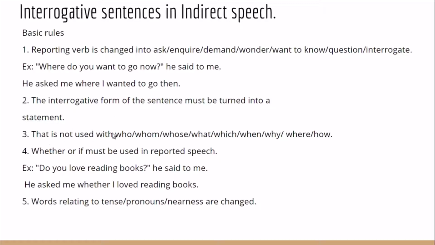That is not used with who, whom, whose, what, which, when, why, where, now. So with WH words, especially in questions, you will not use the connector that.